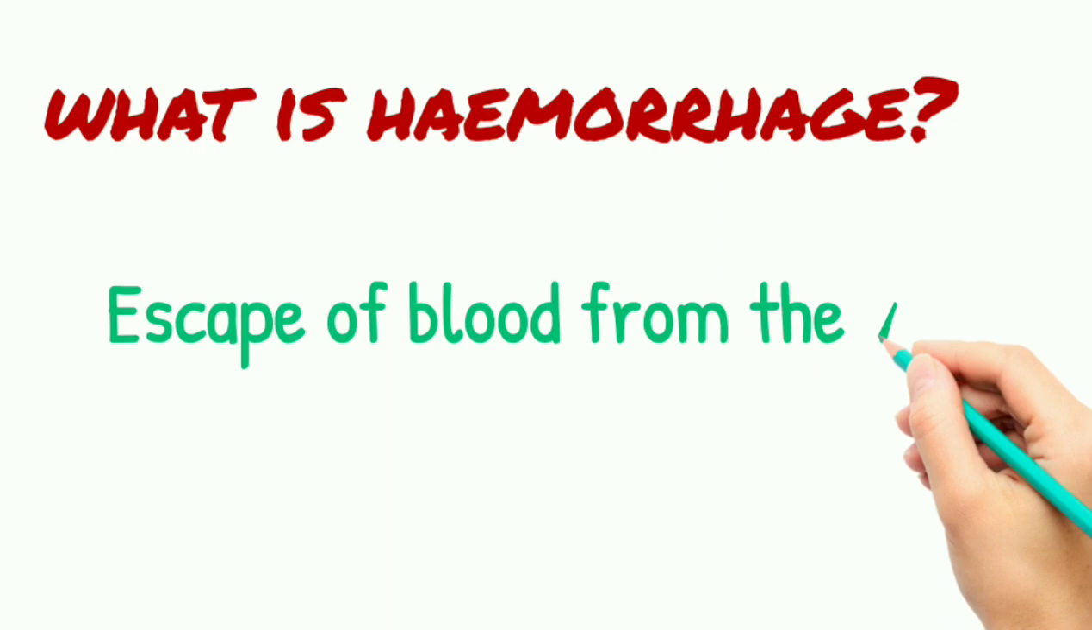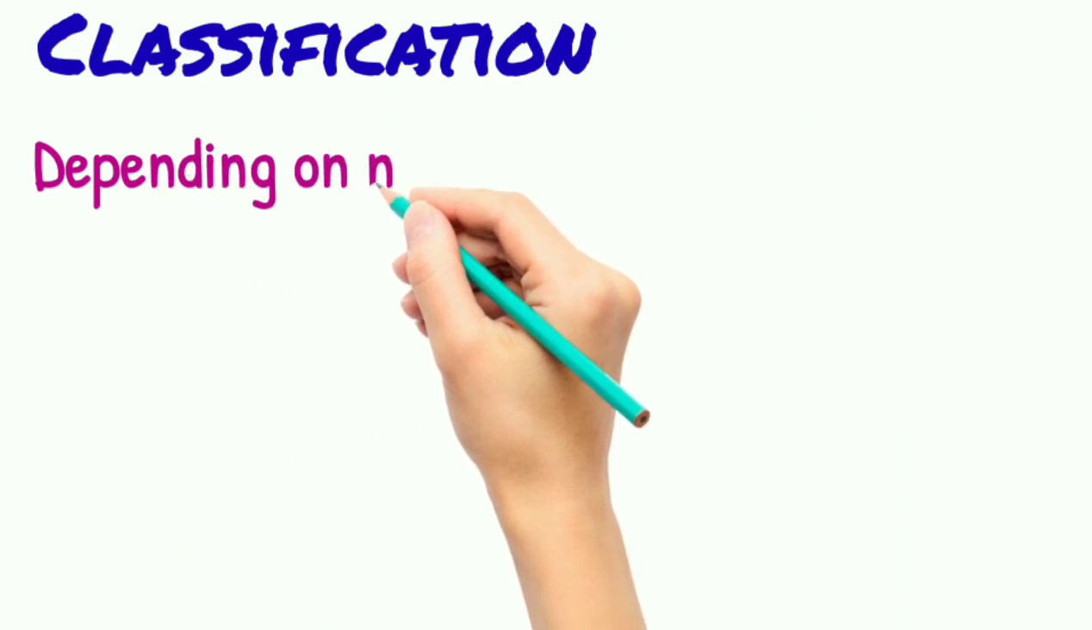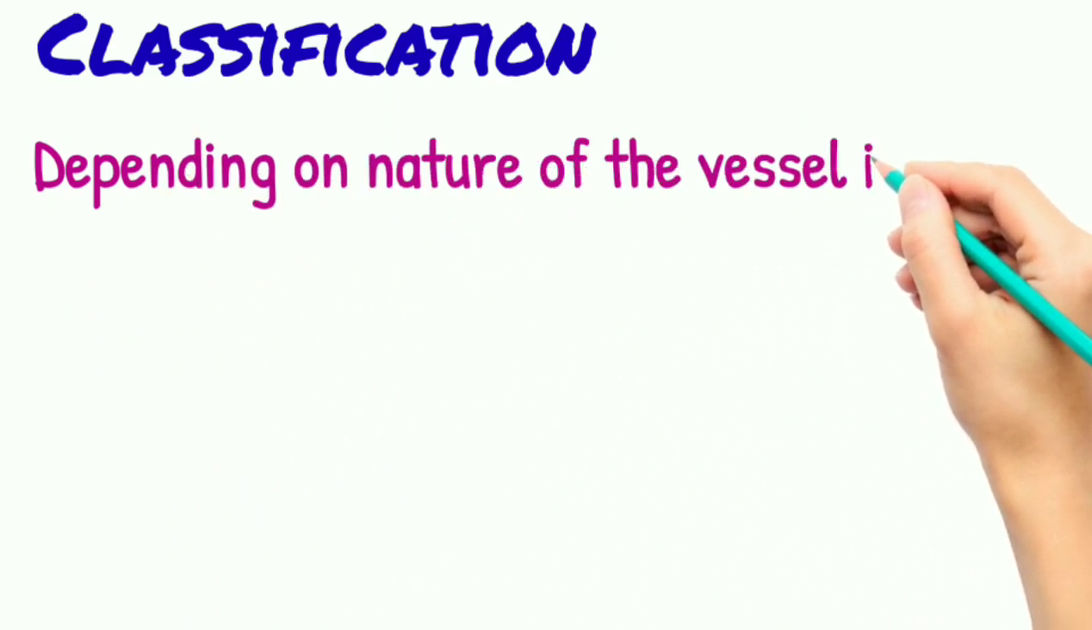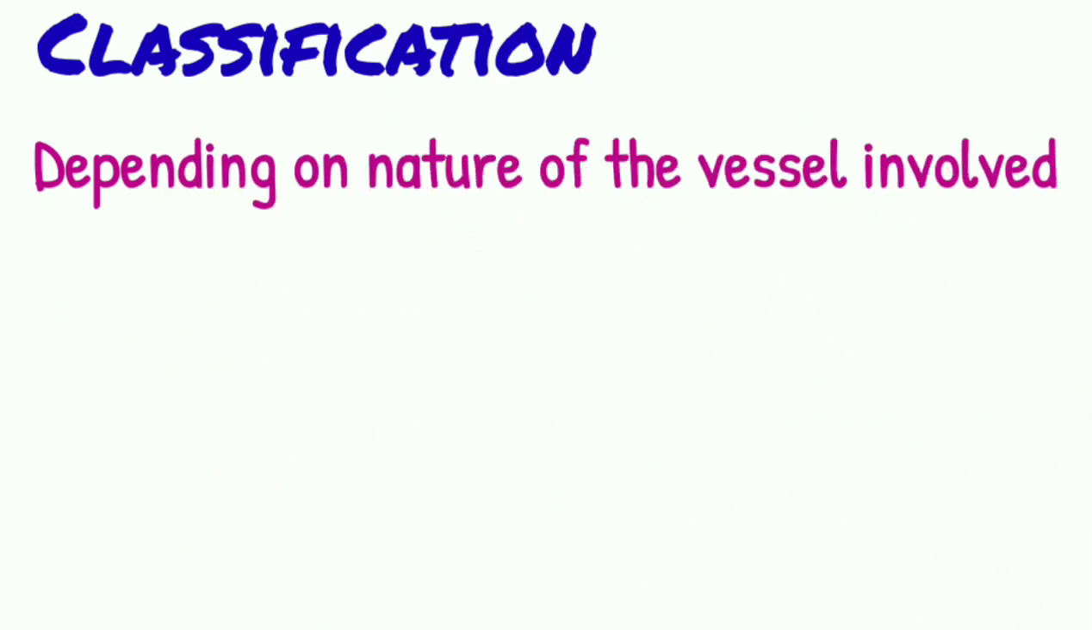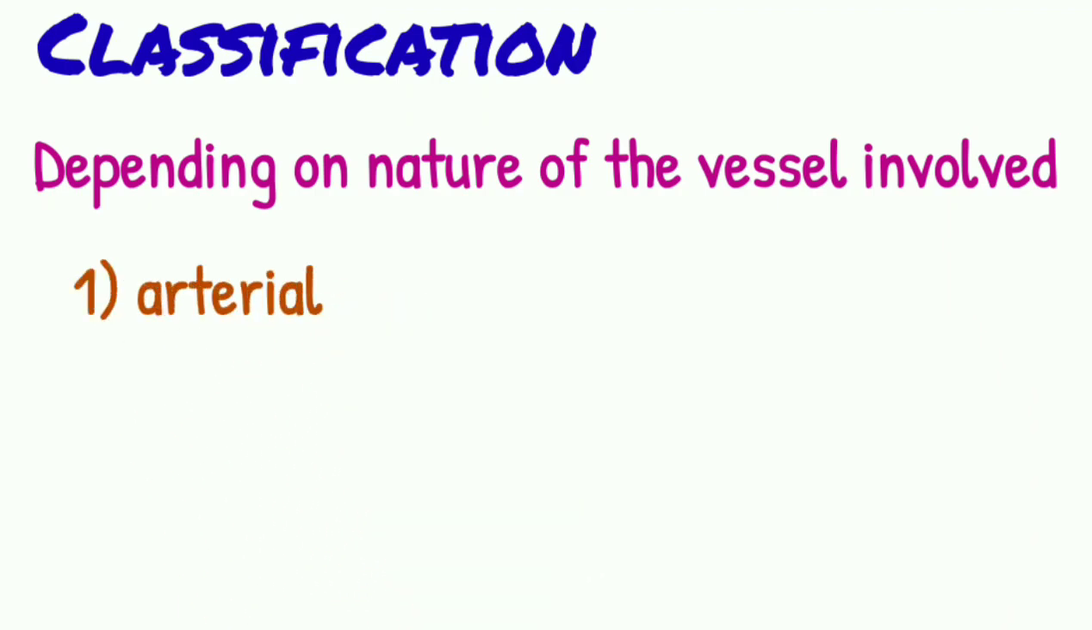Classification. There are many ways to classify the hemorrhage. First is depending on the nature of the vessel involved. First is arterial. In the arterial hemorrhage, the blood is red in color, jets out, pulsation of artery can be seen, and it is easily controlled as it is visible.